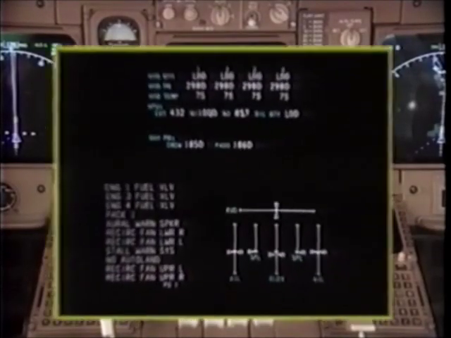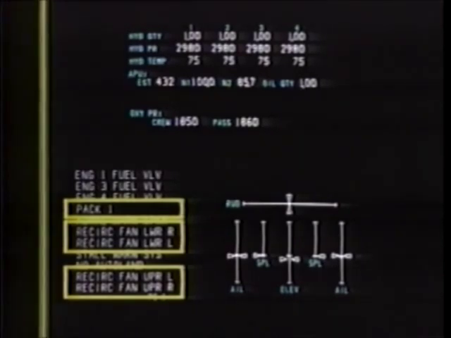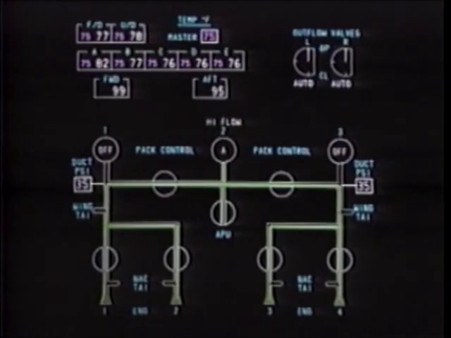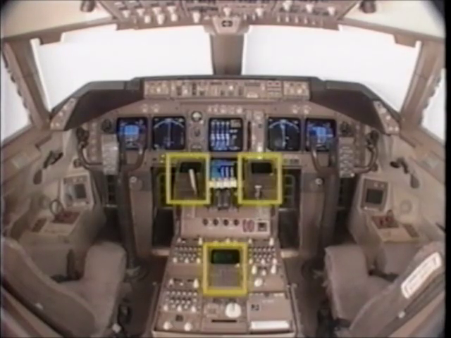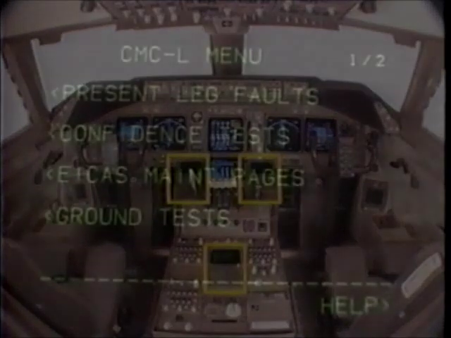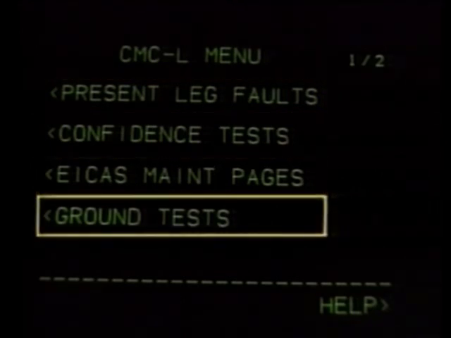The auxiliary ICAS screen will display status messages and the ECS synoptic page. The CDUs provide access to various CMC functions, including any present leg faults, the maintenance pages, and ground tests.